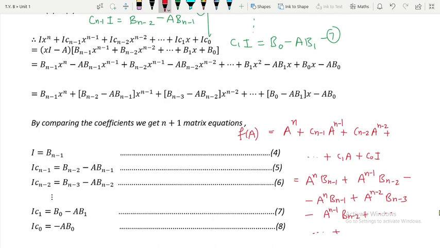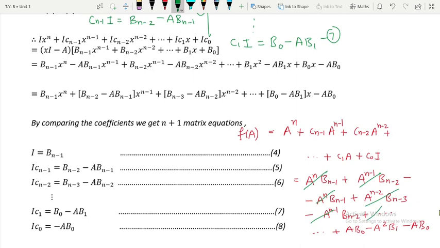Plus what we are going to get here now: the 7th equation we are multiplying by a, right? So a b naught minus a square b1, and at last we will get minus a b naught. Now let us see which terms are getting cancelled out. You can see this one and this one are definitely getting cancelled out. This one and this one are also getting cancelled out. This will also get cancelled out somewhere here.